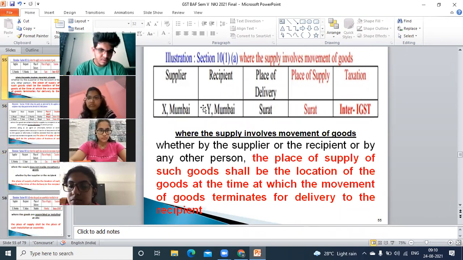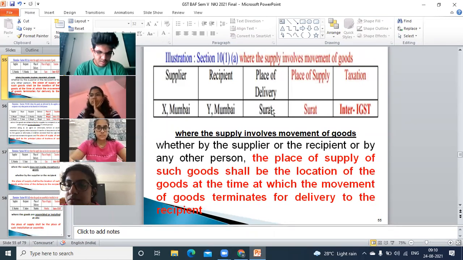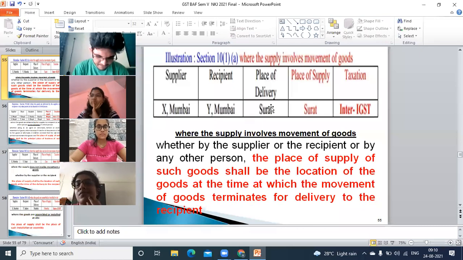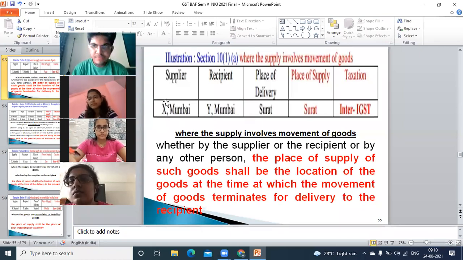So here in this example, they are stating where the supply involves movement of goods. Basically in this example, the supplier is there in Mumbai. So of course, if the supplier is there in Mumbai and goods are delivered in Surat, that means there is a movement of goods. Do you agree with me or not? If the supplier is of Mumbai, they are delivering the goods at Surat, that means there is a movement of goods.